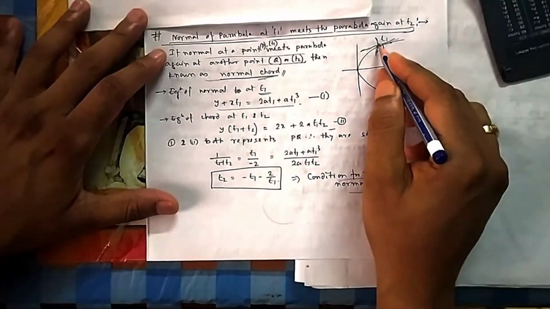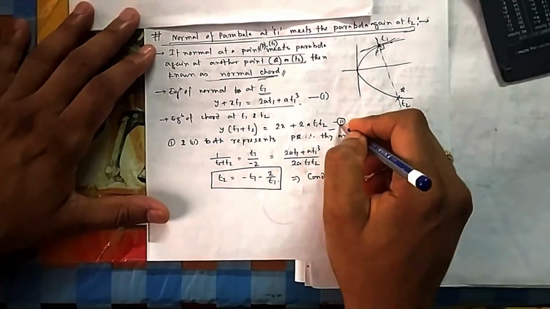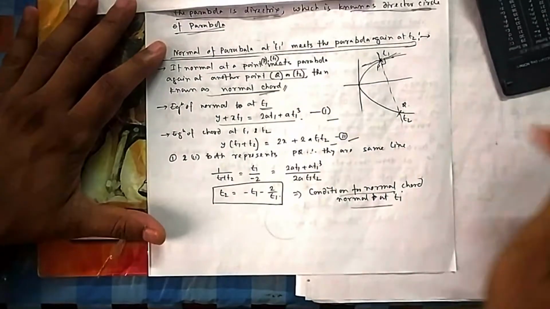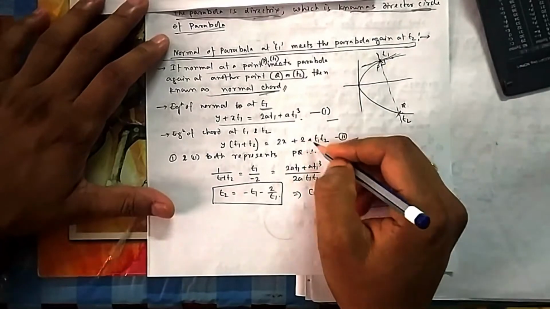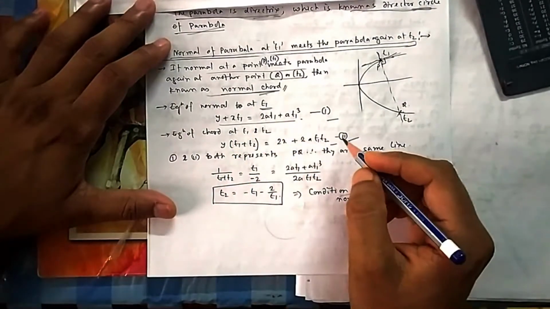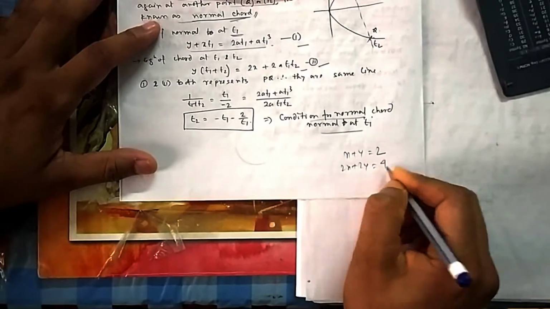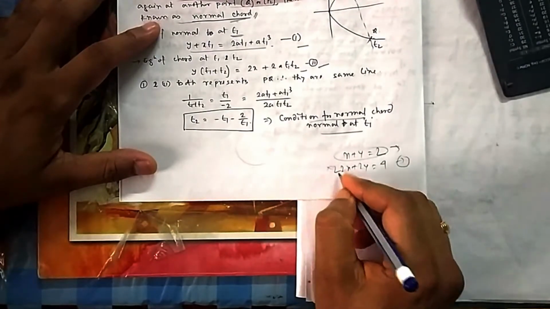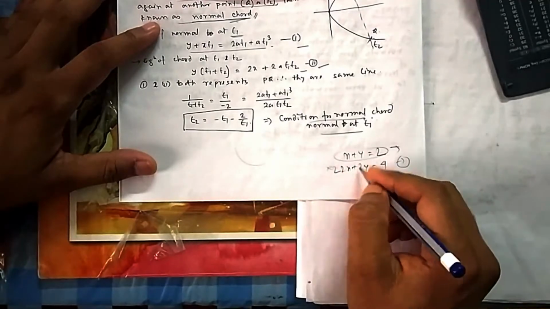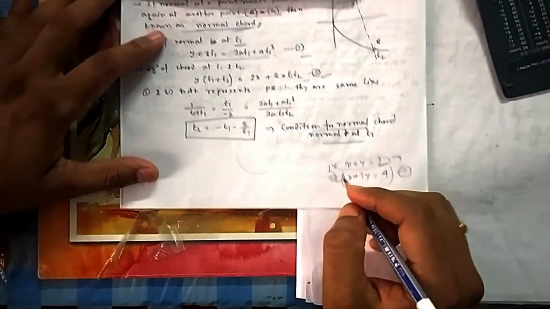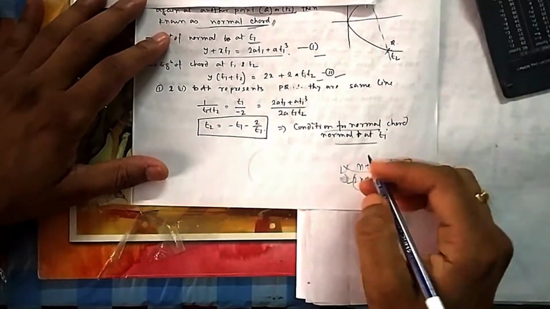So this is the chord and this is also normal. So both are representing the same line PQ. This equation and this equation should represent the same line because it should be a chord and should be normal at one point also. If both have to be the same line, then the ratios have to be the same. I have told you, suppose one equation is x plus y equal to 2, and if you multiply by 2, you get 2x plus 2y equal to 4. These represent the same straight line, since everything gets multiplied by 2. So because they are the same, the ratio of the coefficients would be the same.